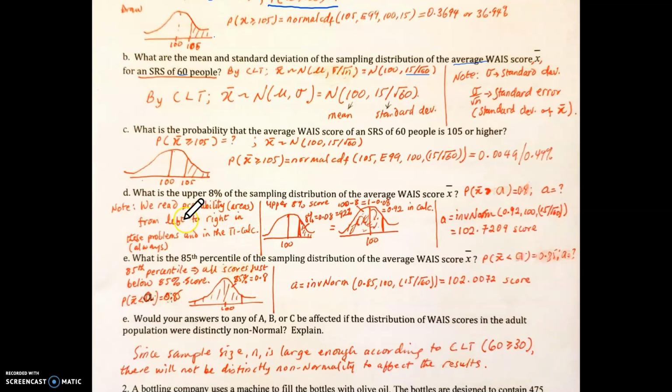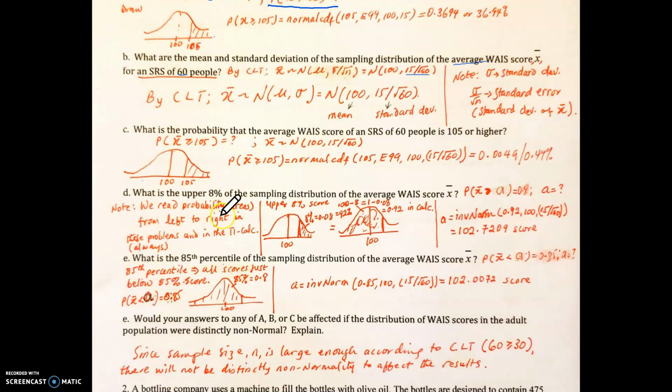Now D says, what is the upper 80% of the sampling distribution of the average weight score, of X bar? Here we are saying that if you are talking about the upper 8% of the distribution for X bar, this is how we write it. We say that the probability X bar is greater than a certain number, which is the upper 8%, is equal to 0.8. Now, what is A? This is how you have to draw the diagram first.